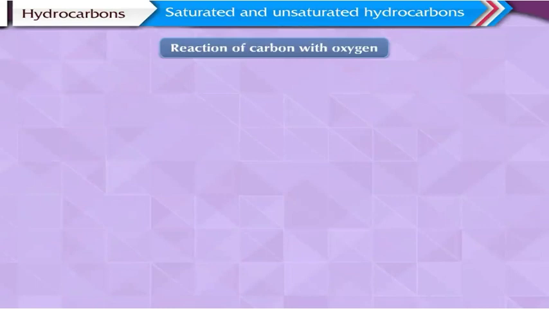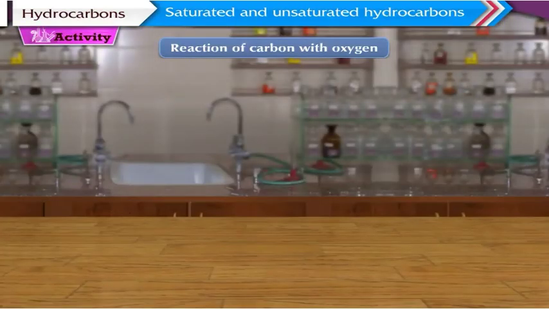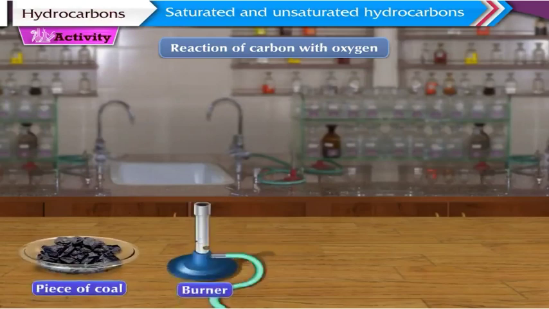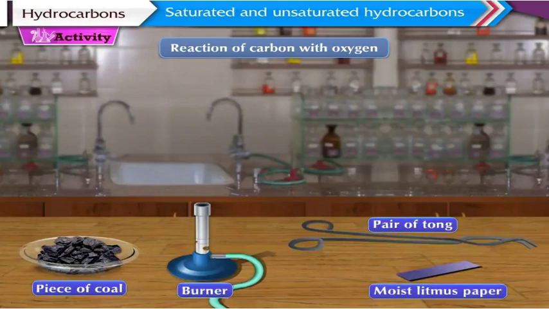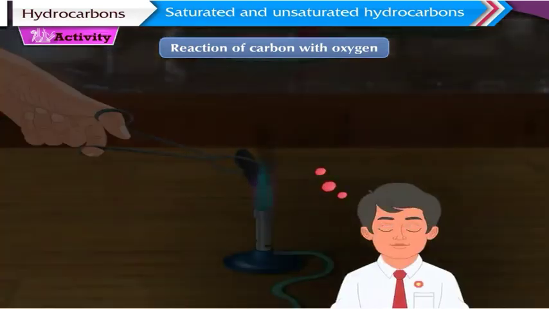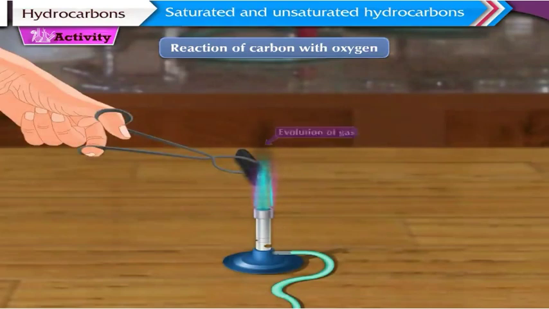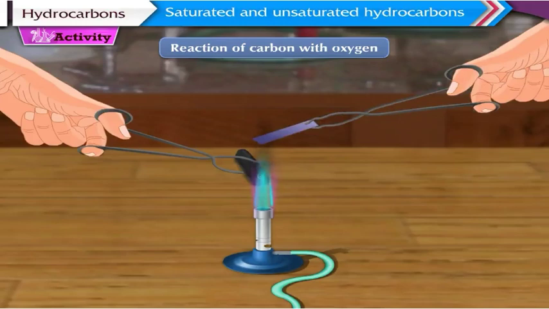Reaction of carbon with oxygen. Activity. To perform this activity, we will require a piece of coal, a burner, a pair of tongs, and moist litmus paper. First, ignite the coal by holding it in the flame of the burner. What do you observe? When coal burns, a gas is given off. Let us hold a moist litmus paper over the gas released. The moist litmus paper turns red.